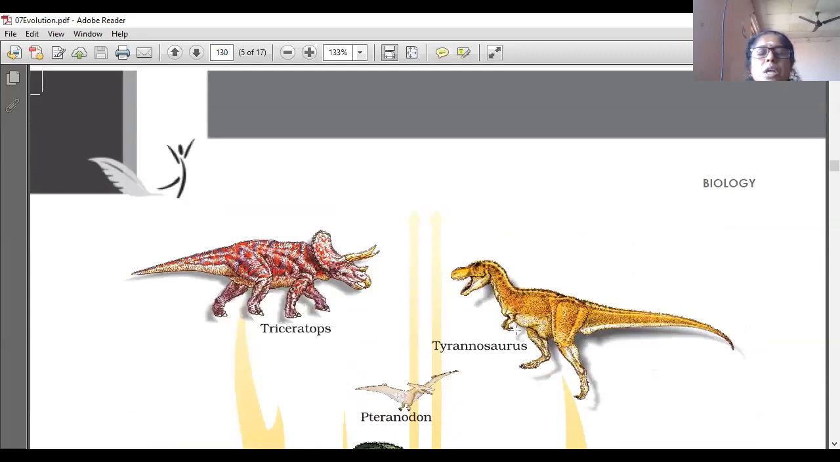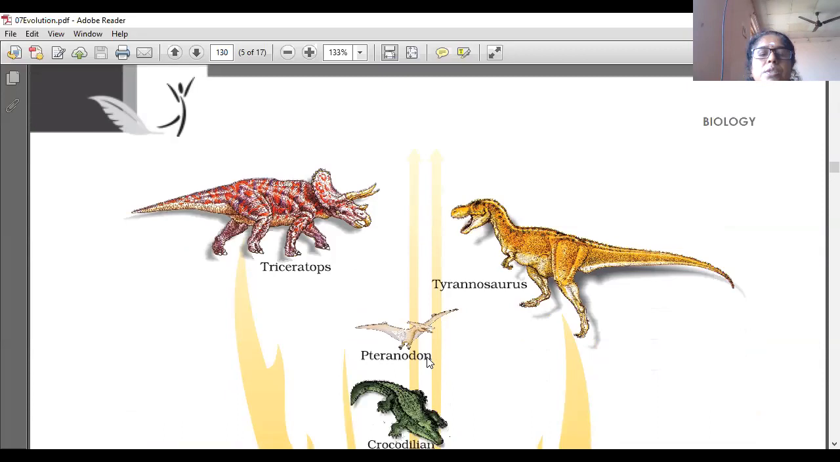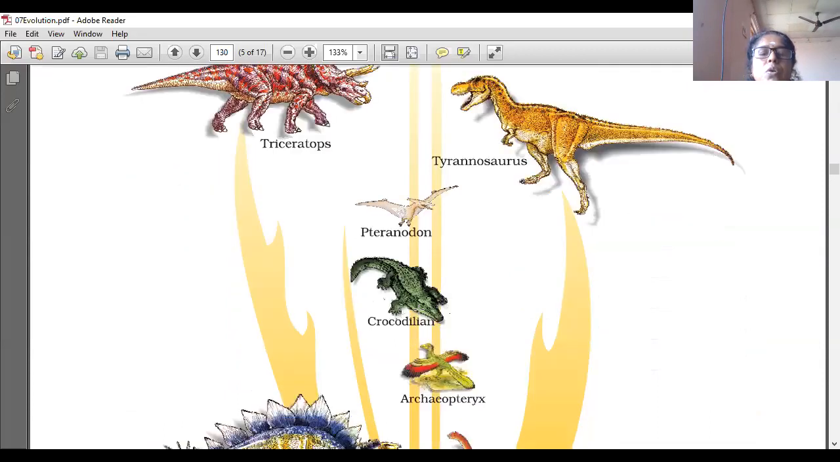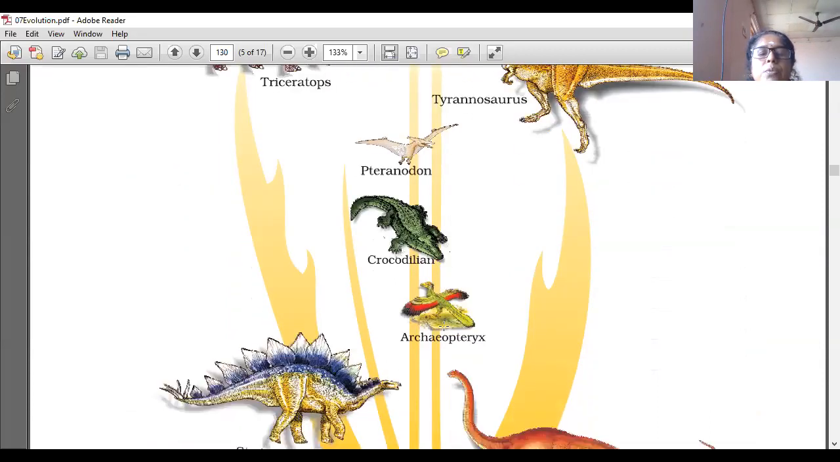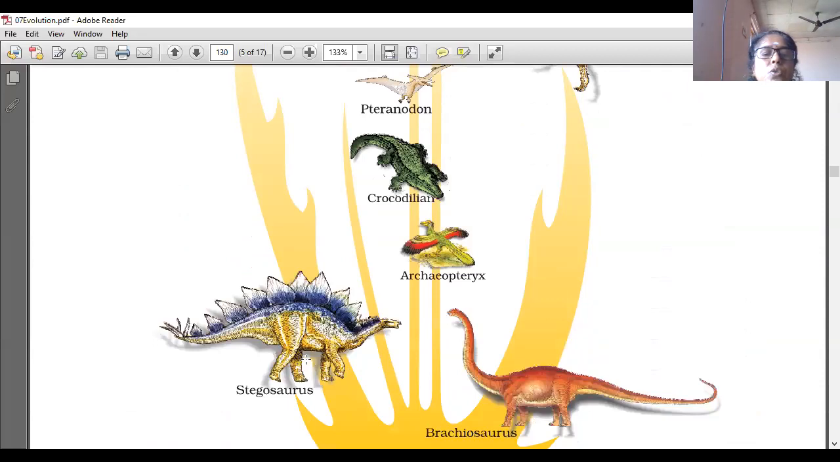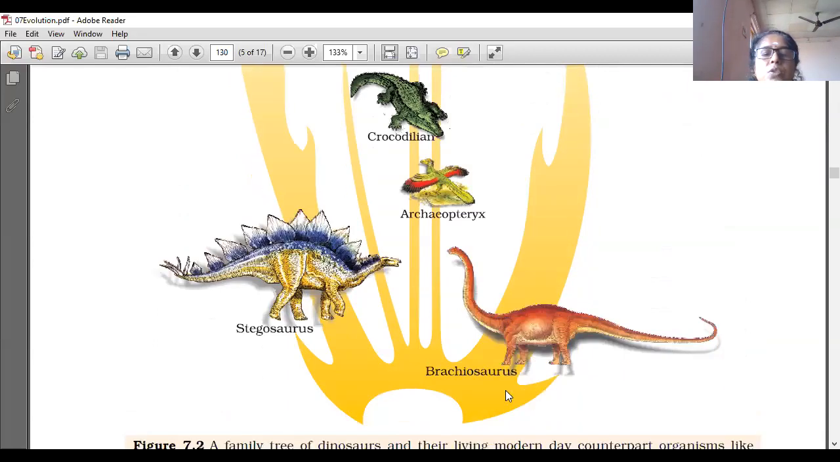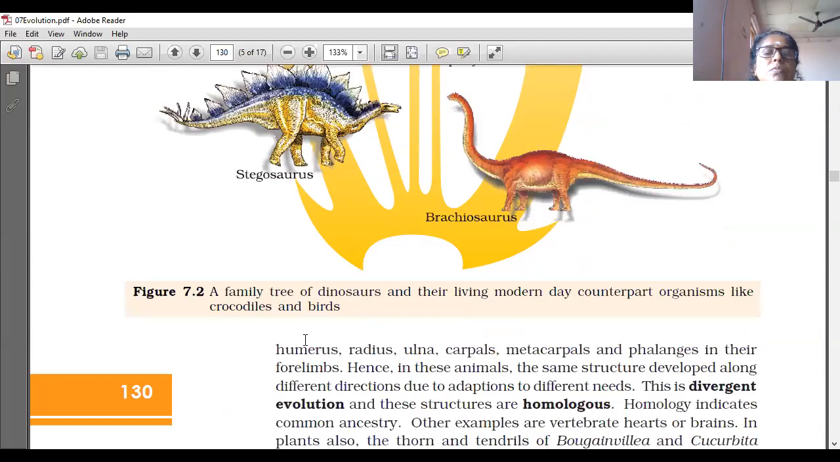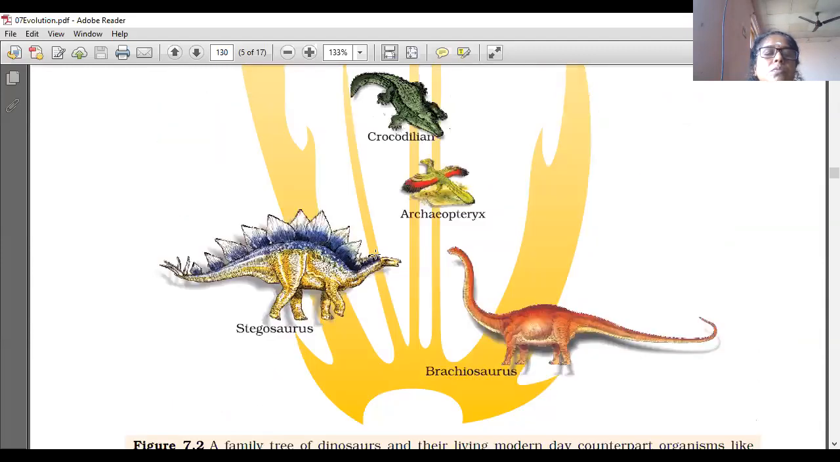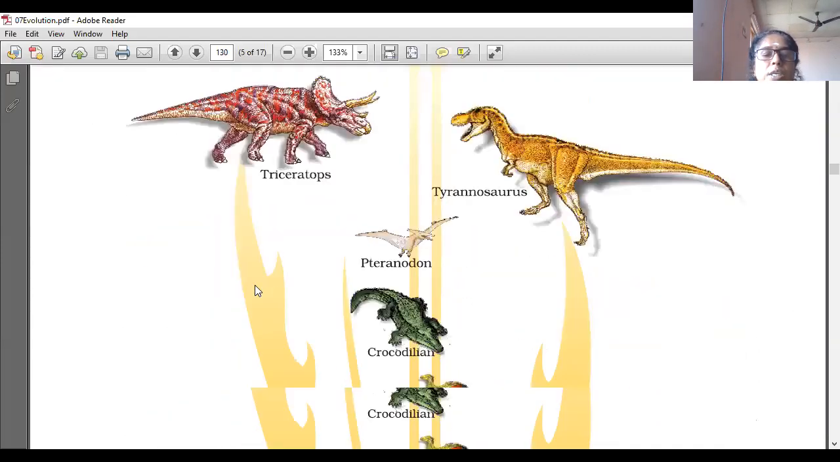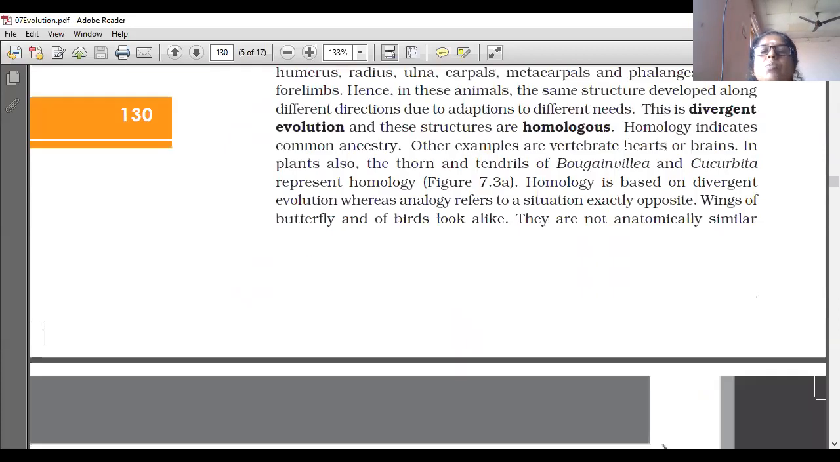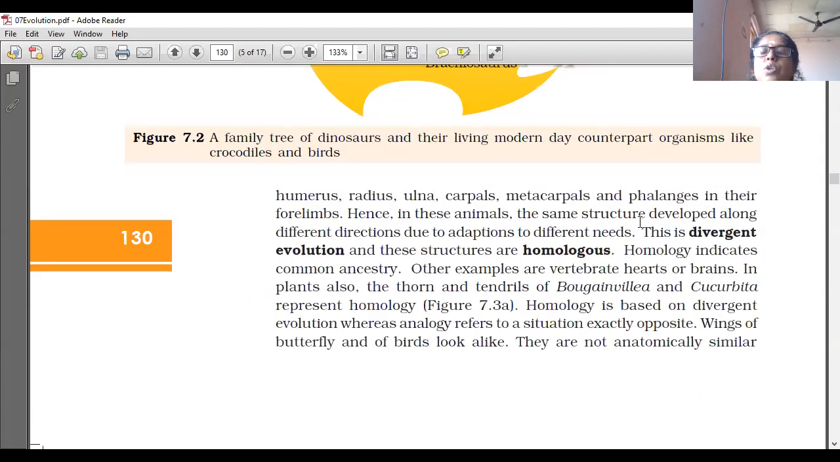Triceratops, Tyrannosaurus, Pteranodon, Crocodilian, Archaeopteryx, Stegosaurus, Brachiosaurus. The family tree is also shown like that. In that, this homologous portion is important: divergent evolution, and the structures are homologous.